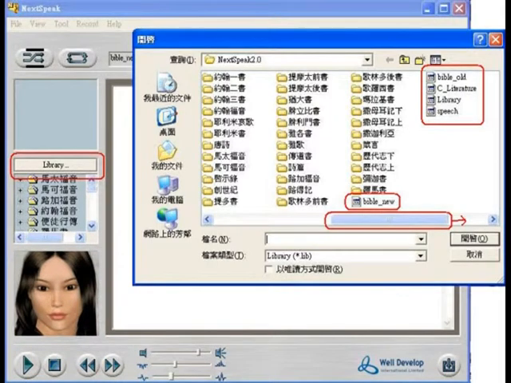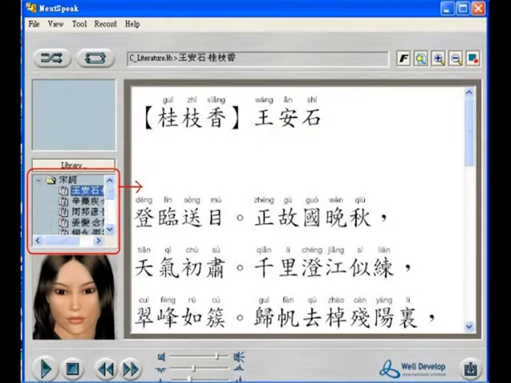Next Speak Mandarin TTS comes with the Chinese Bible and some Chinese literature that you can choose to listen to or for testing. Double-click the title of a poem. It will be shown on the reading area.